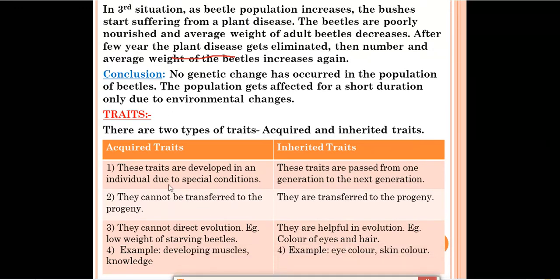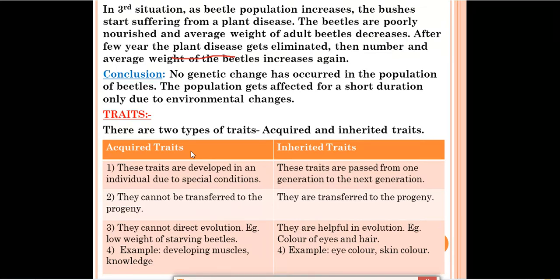Now we'll discuss traits. What are traits? Traits are the characters which are passed on from the parents to their offspring. For example, eye color, skin tone, height of a person, etc. are the traits and the characters which are passed from the parents to the children. So there are two types of traits, acquired traits and inherited traits. Acquired traits are those traits which an organism or individual develops in its lifetime. For example, learning power, muscles, etc. These cannot be transferred to their children or offspring.